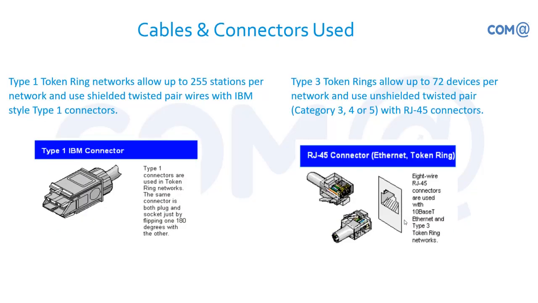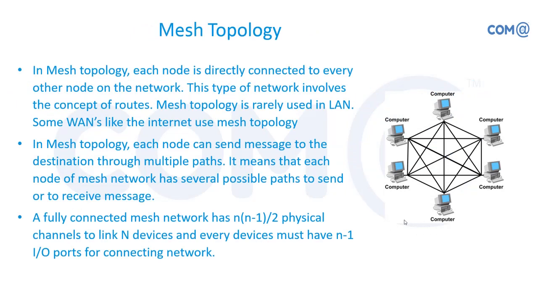Cables and connectors used: we used type 1 IBM connector as well as RJ45 connector. Based on the requirement, we used these two different types of connectors. So mesh topology is a topology where all the systems have communication with all the other systems, right? In this figure, we see 6 systems. Each system will have a direct connection to the other systems, so the cables will be separately running. This is the most complex topology so far.